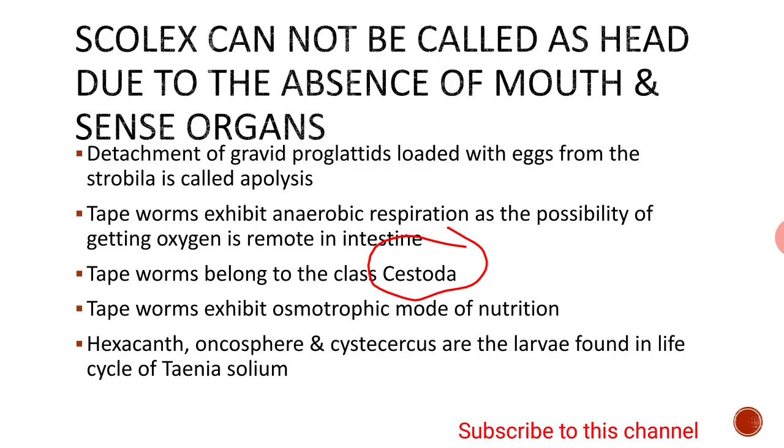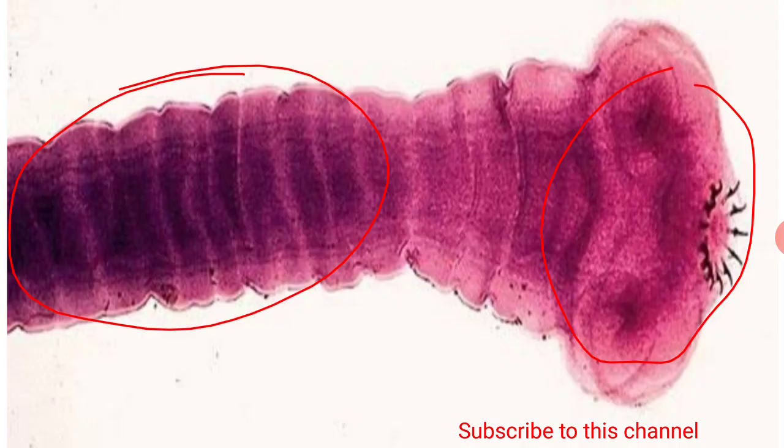Hexacanth, oncosphere and cysticercus are the larvae found in the life cycle of Taenia solium. This is the structure of the scolex, neck and part of the strobila in Taenia solium.